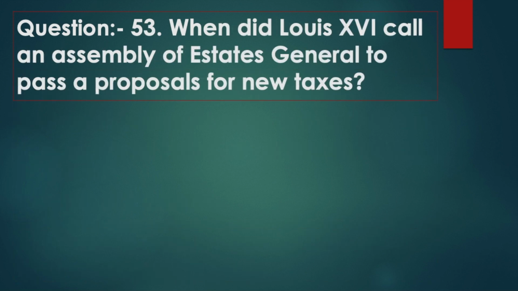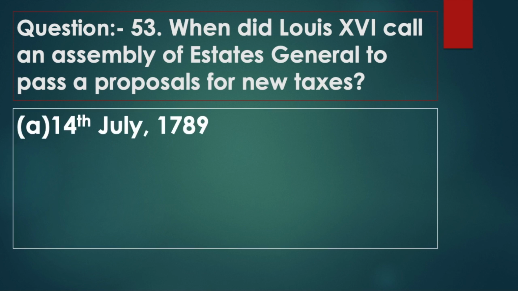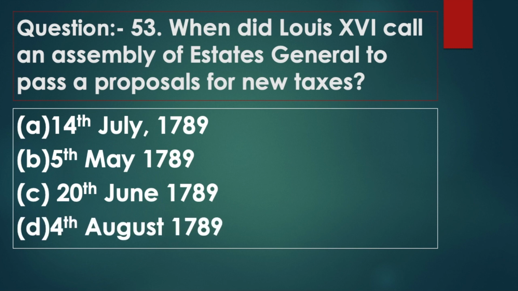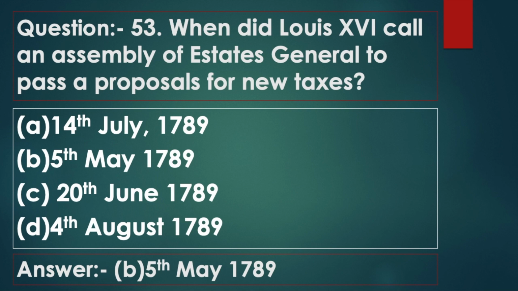Question 53. When did Louis XVI call an assembly of Estates General to pass proposals for new taxes? Option A, 14th July 1789. Option B, 5th May 1789. Option C, 20th June 1789. Option D, 4th June 1789. Answer option B, 5th May 1789.